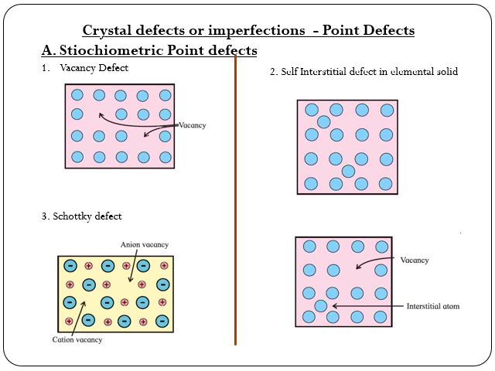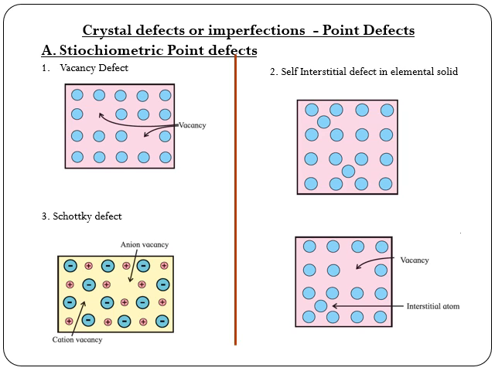Crystal defects or imperfections. Naturally occurring crystalline substances do not have a perfect crystal structure. They have some disorders or irregularities in the stacking of atoms, and such irregularities in the arrangement of constituent particles of a solid crystal are called defects or imperfections. Defects are created during the process of crystallization. The imperfections are more if the crystallization occurs at a faster rate.